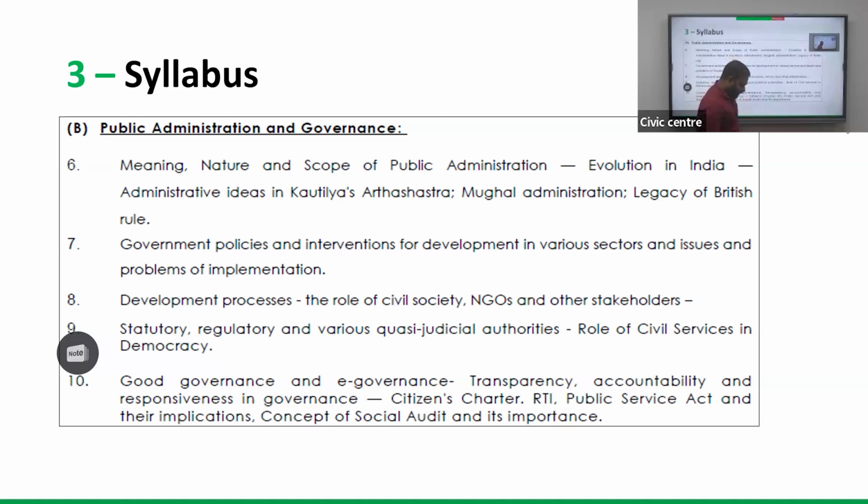The actual strategy I have already explained with respect to polity is that we will be discussing based on the PYQs and the themes which have the probability to come in the paper only. So here in Civic Centre, we follow this reverse engineering strategy. It's a very vast syllabus, so we have to predict the themes, sub-themes and verticals of the subject based on the PYQ analysis only.